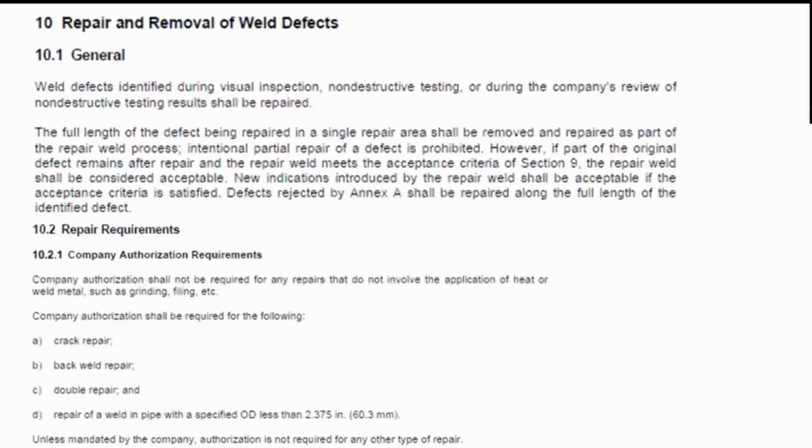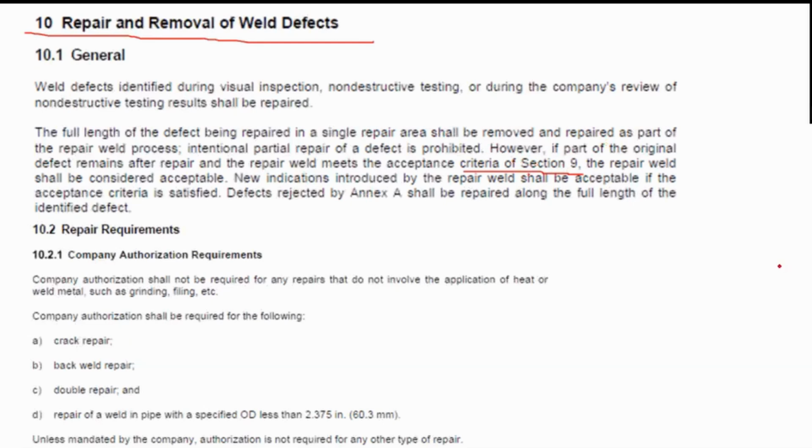This question is kind of vague, and you need to be careful in looking for the clause. This is one of those questions that you really need to refer to the standard. Also remember that for questions pertaining to weld repair, you need to refer to chapter 10 of API 1104. It is stated here that any repair must meet the criteria of section 9. So it is already indicated in chapter 10 that the repair weld must meet the acceptance criteria specified in section 9.